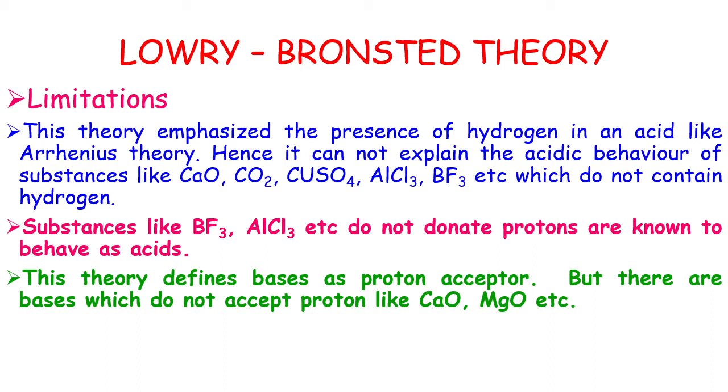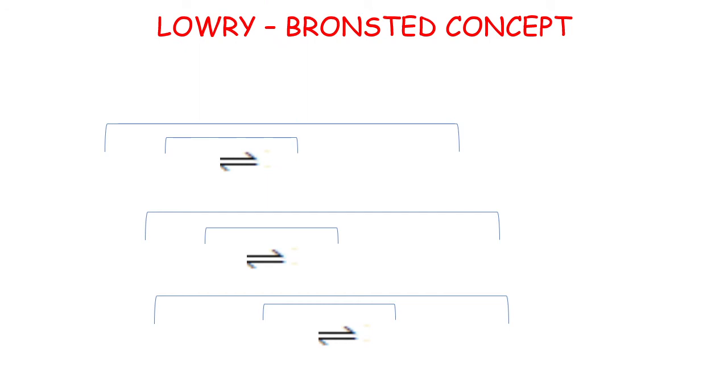Here in this theory, substances like boron trifluoride and aluminum trichloride do not donate protons but have the properties of acids. Do you understand, students? These are some limitations of Lowry-Bronsted theory. Okay, these advantages and limitations can be asked in short answer questions. Now let us discuss some questions based on the Lowry-Bronsted concept.